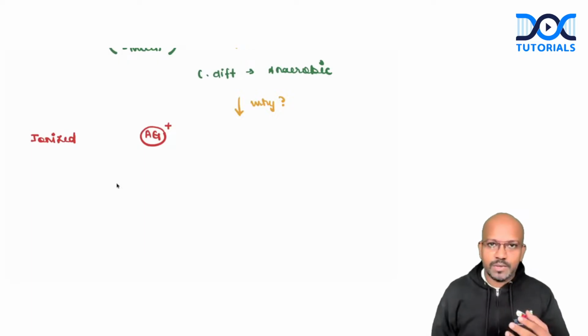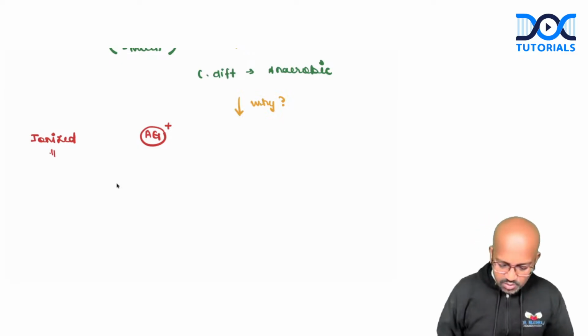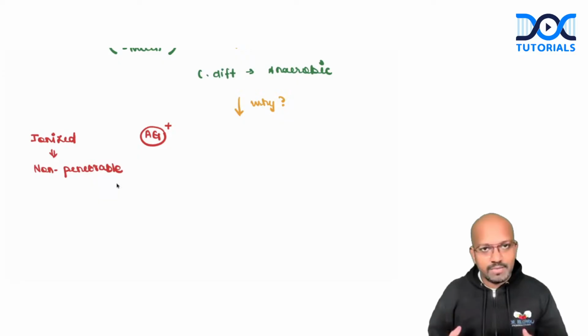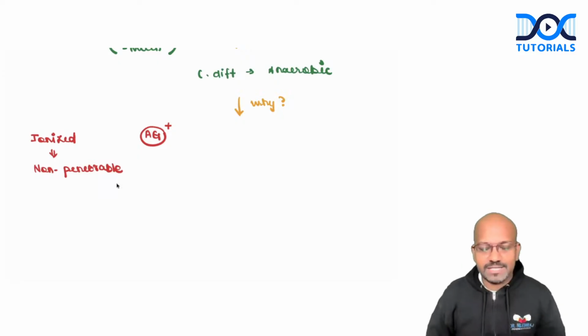We have a famous formula, again taken up from our organic chemistry itself. Any molecule, if it is going to be ionized, these molecules would be non-penetrable in nature. Non-penetrable means it cannot penetrate any cell membranes. It might be a bacteria or it might be human cell. In any different areas, it will not be able to cross any cellular membranes.